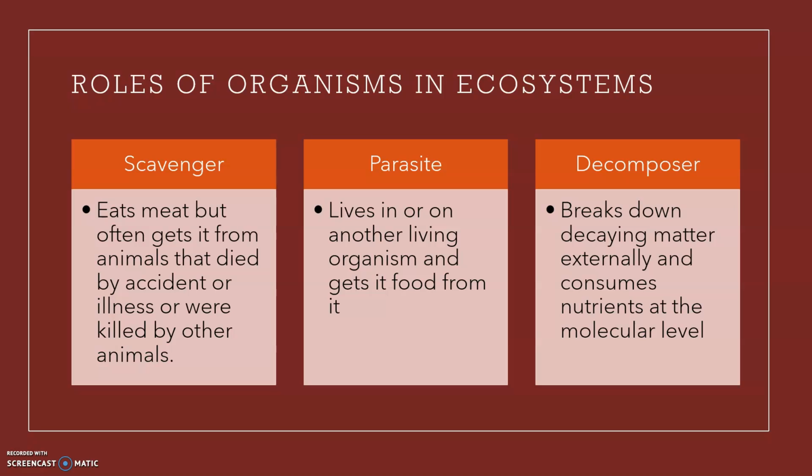More classifications of organisms in ecosystems include scavengers, parasites, and decomposers. Scavengers are carnivores. Instead of killing the animals they consume, they eat animals that died by accident or illness. They also consume what is left over from animals killed by others. Parasites live in or on another living organism. They obtain their nourishment from that organism.